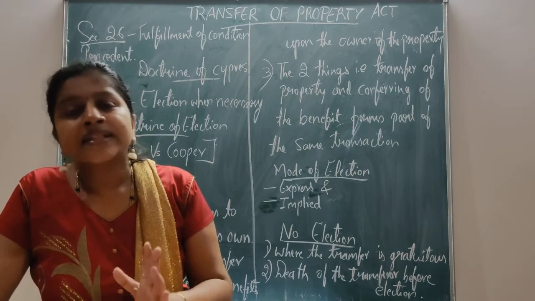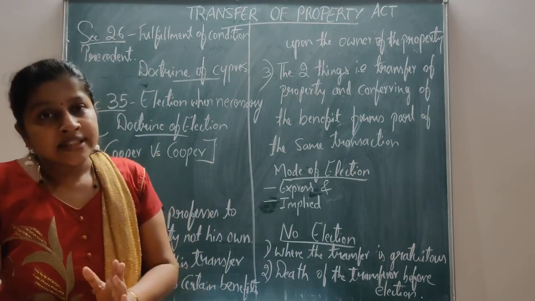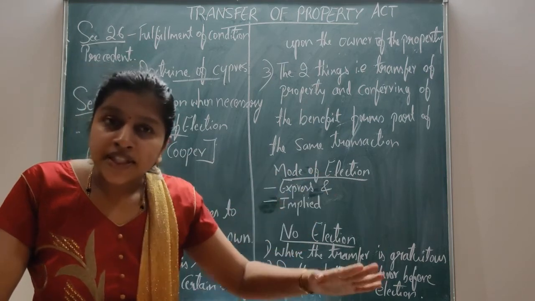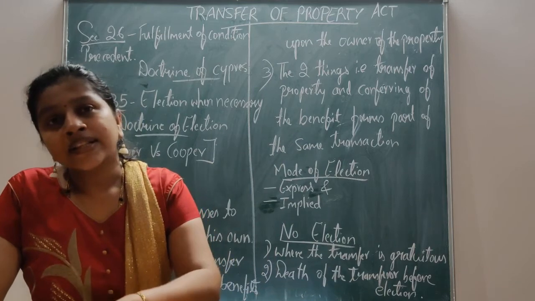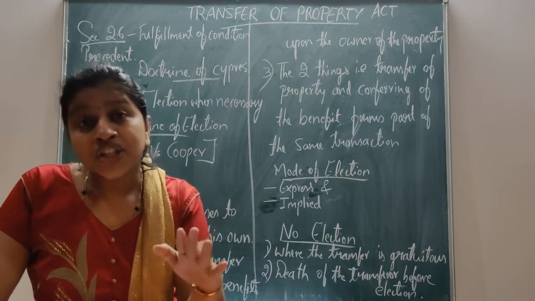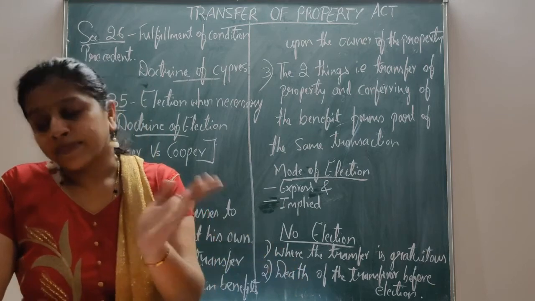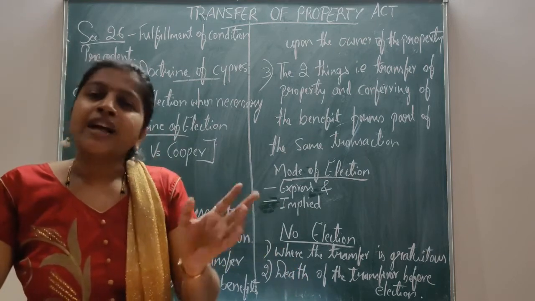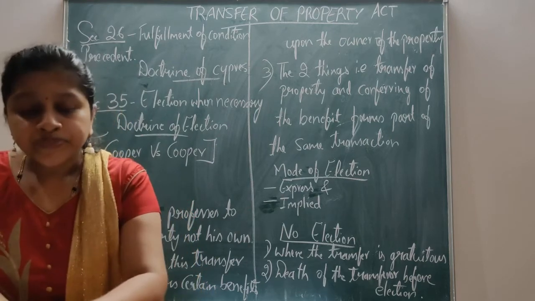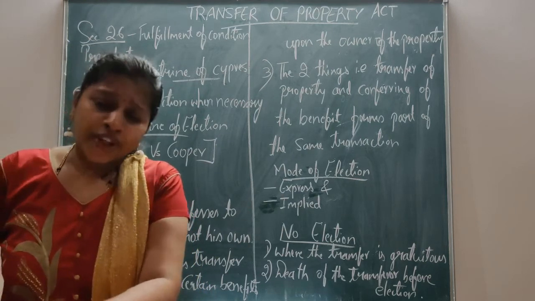The law considers in this illustration that though the person has completed the condition precedent only substantially, the law considers that he has fulfilled the condition completely, and B will get the amount of rupees 50,000. That's what the doctrine of Cy-pres is.